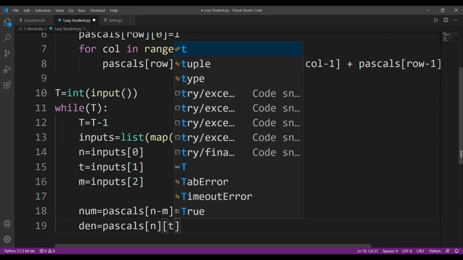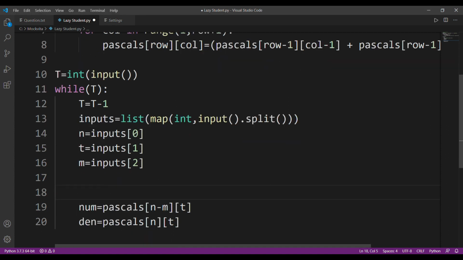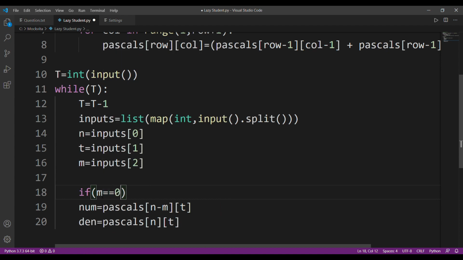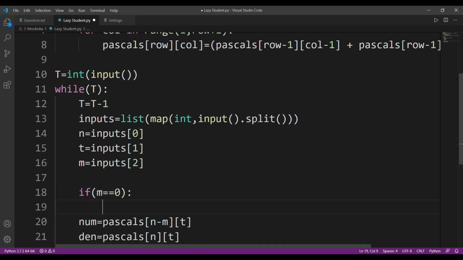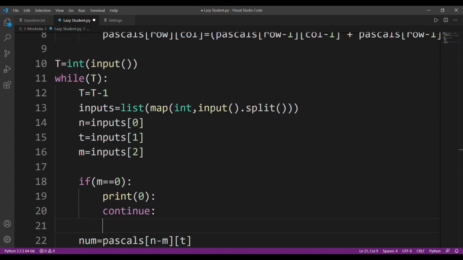Okay, but I forgot some boundary cases that we had here. If the value of m is 0, which means that Kodu has not practiced any question, then he is bound to fail. Why? Because he has not practiced any question. So let's just print it here. If he has not solved any question, then he will fail. I can't use break because we have more test cases after that.